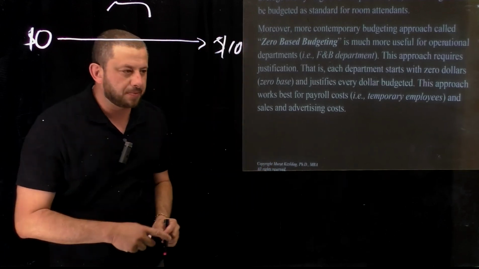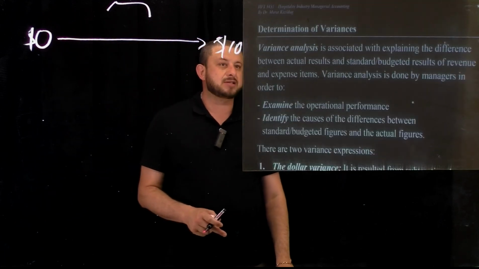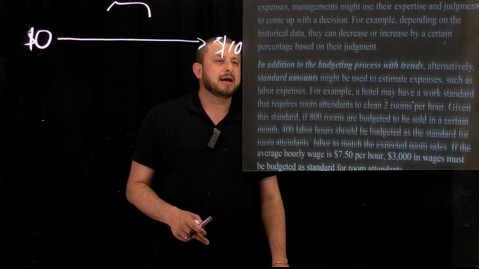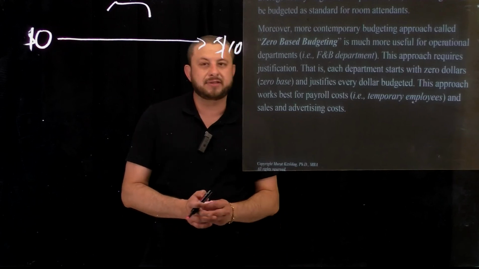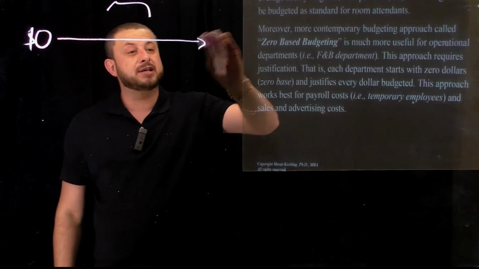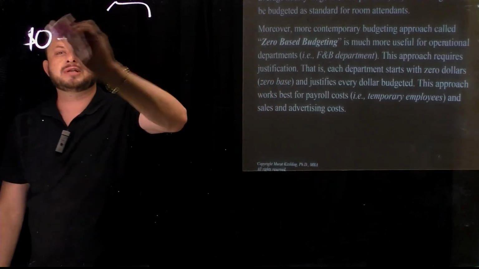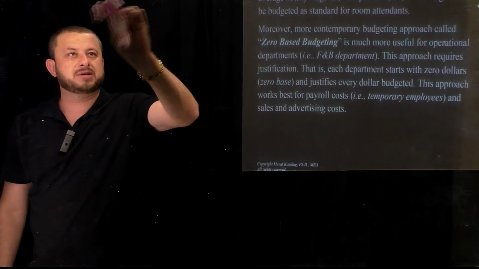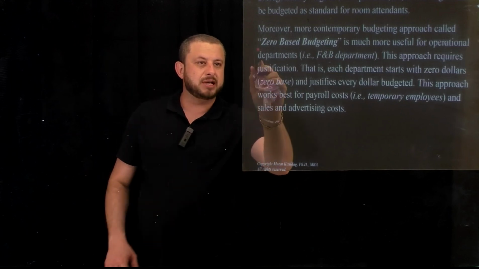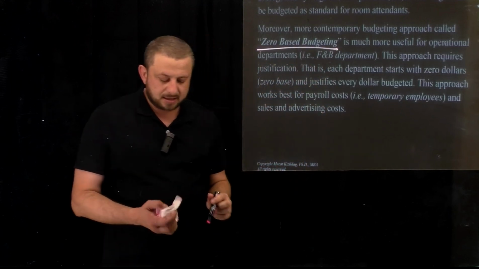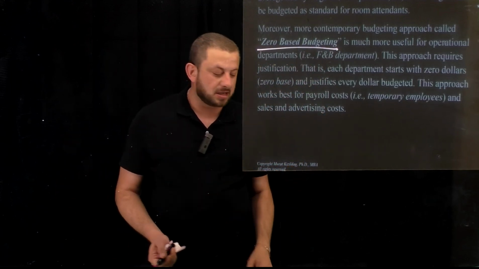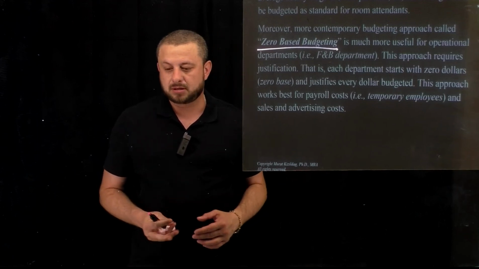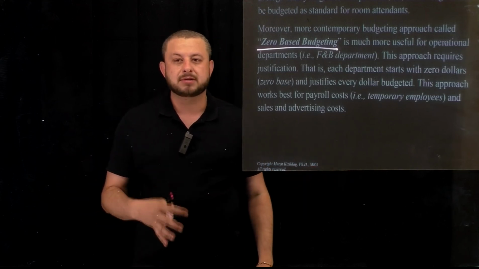So in zero-based budgeting, everything starts with zero, and then we decide where we're going to stop for a certain expense. Usually, hourly employees and outsourcing operations utilize zero-based budgeting a lot, and then they establish the standards after that, and then they budget their expense categories, in labor or hourly employees, and so on and so forth.